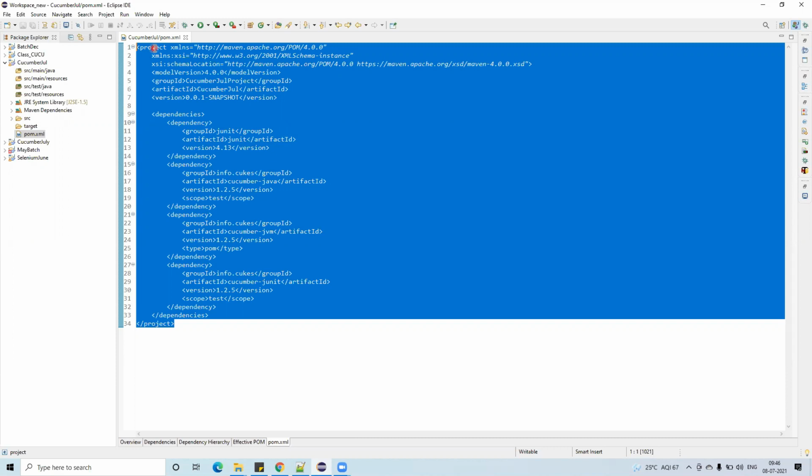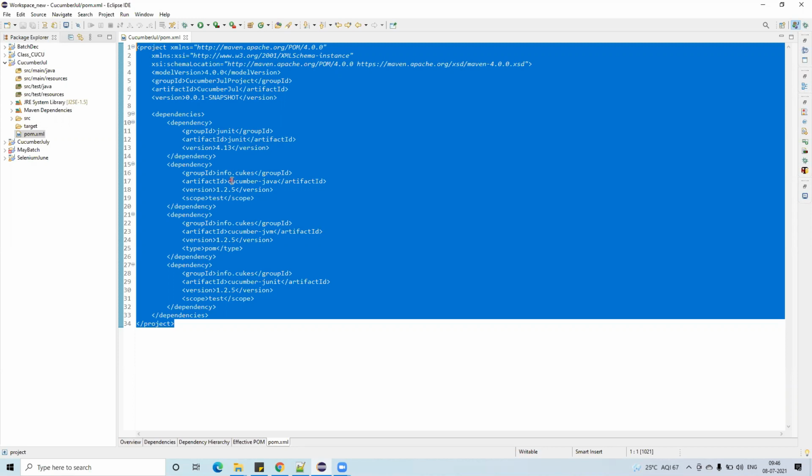But since we have a lot of plugins here, going to the Maven repository, if we give cucumber as a search word, is that enough, or do we need to keep JUnit and everything there? We need to memorize all these keywords.